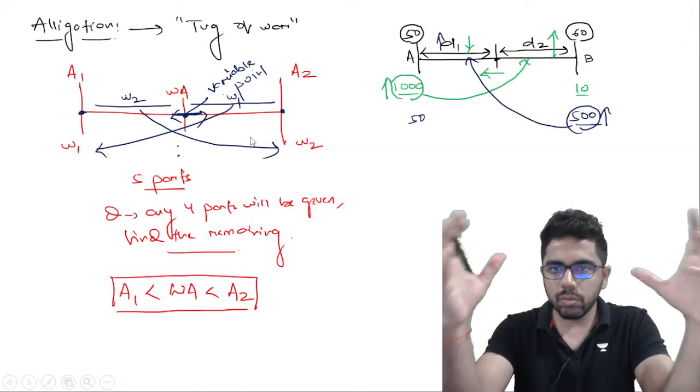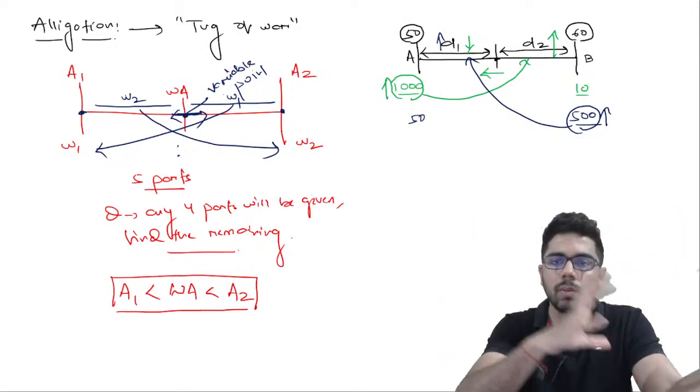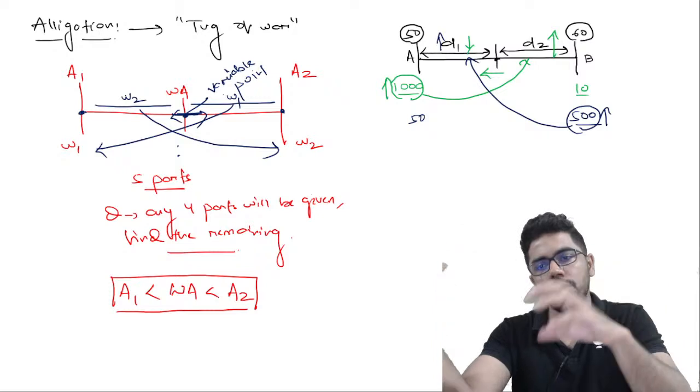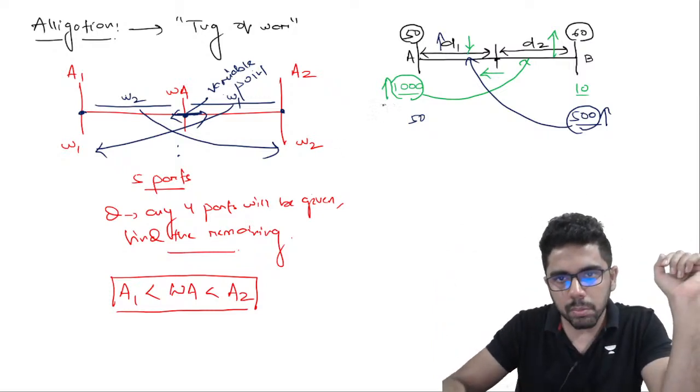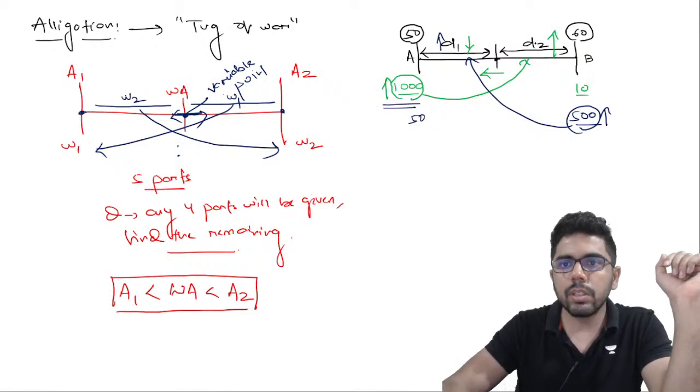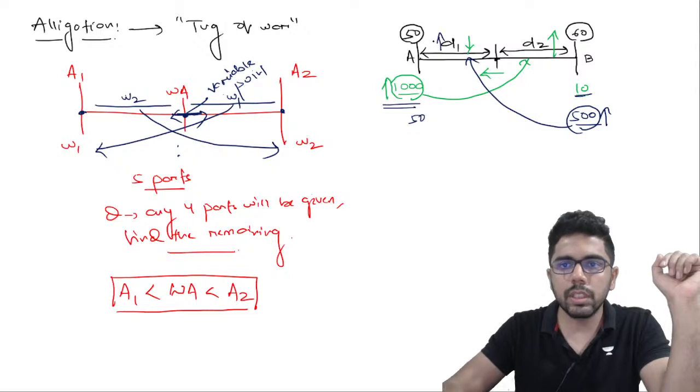But why is it alternate? Did all of you understand? That is the most crucial part to understand. W1 depends on D2, D1 depends on W2. Because if I'm increasing the number of students on this side, it is going to increase D2, and if I'm increasing the number of students on this side, it is going to increase D1.